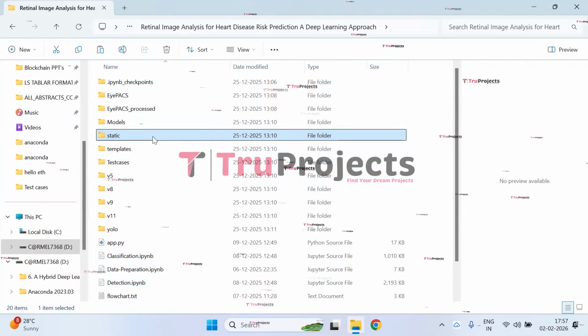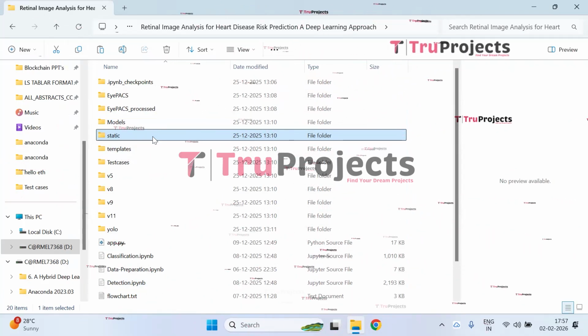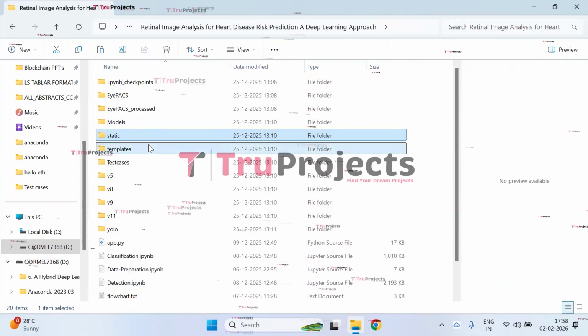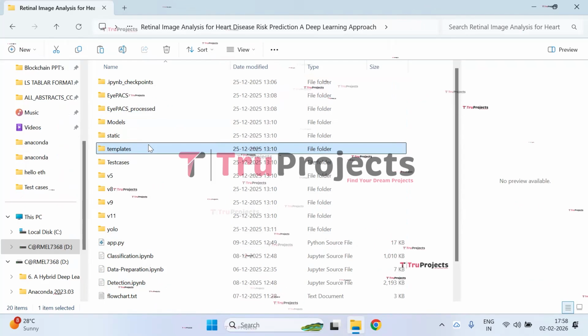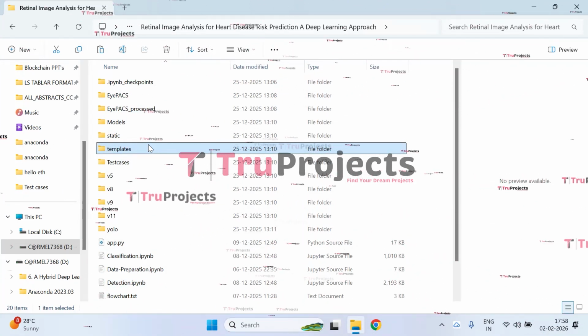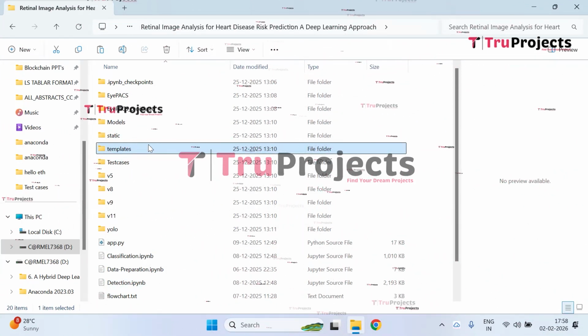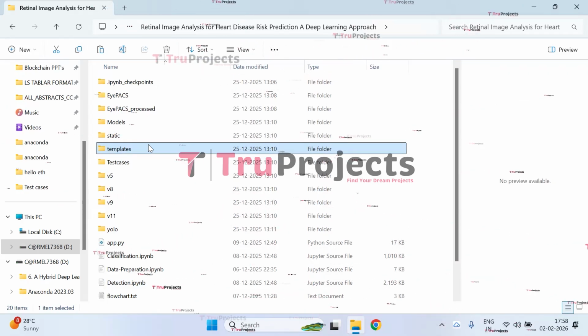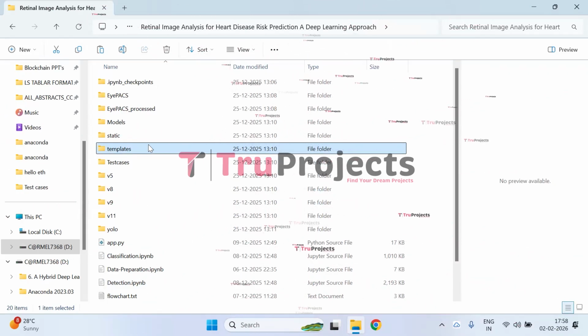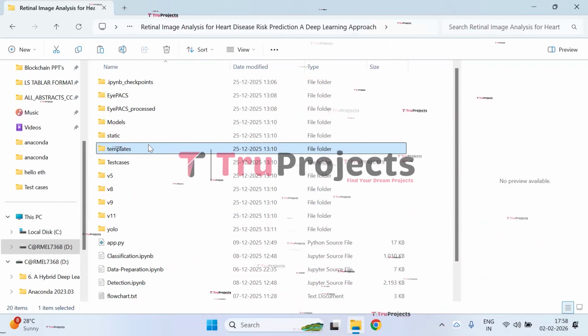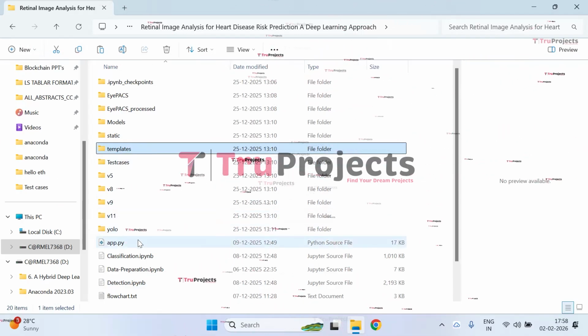Static folder. This folder consists of files related to CSS, JavaScript, and Bootstrap. Templates folder. This folder contains all the HTML pages used in the project. It typically includes files like index.html, about.html, etc., which represent different pages of the website.